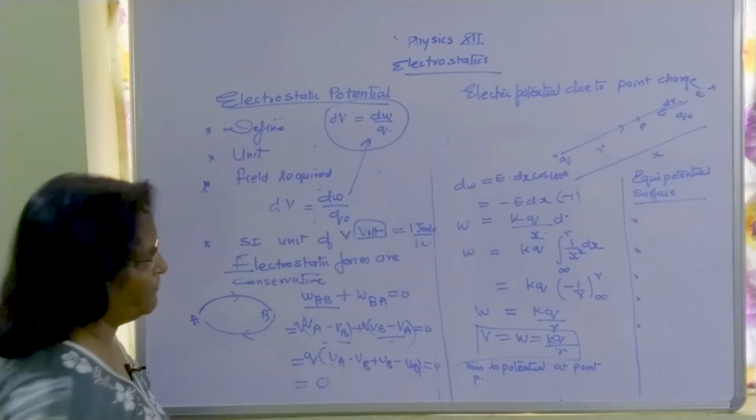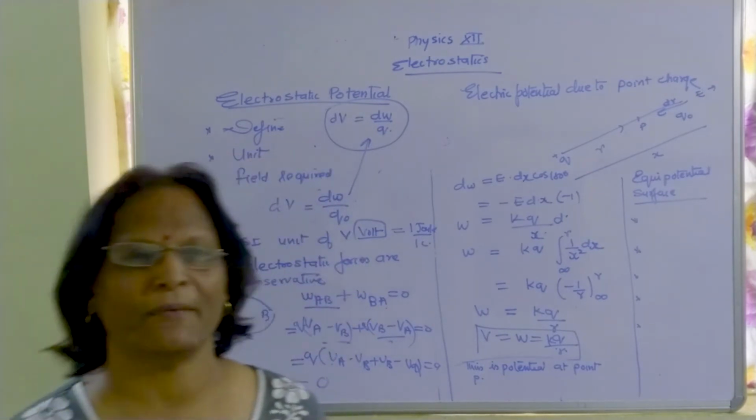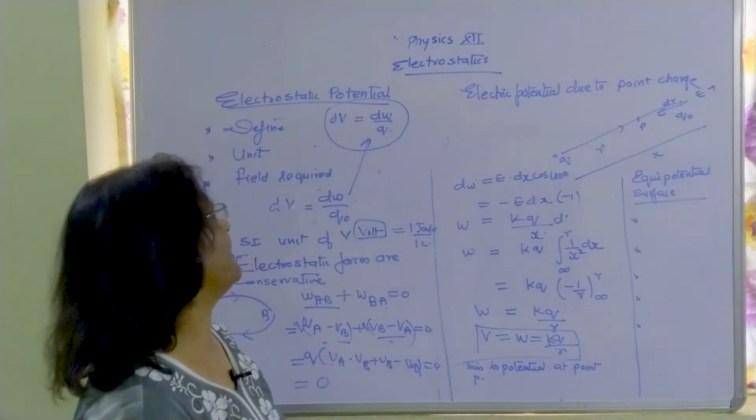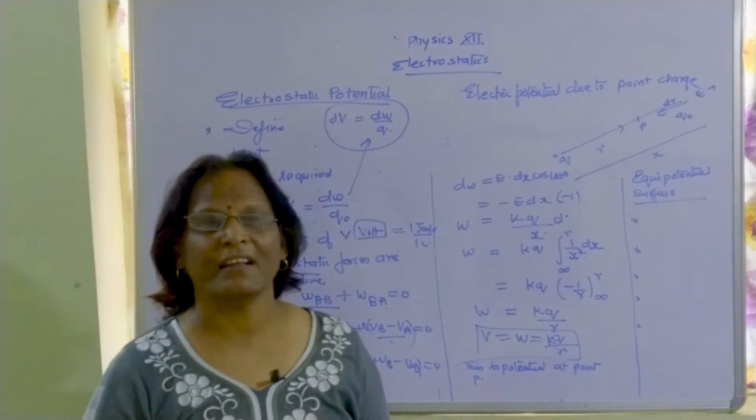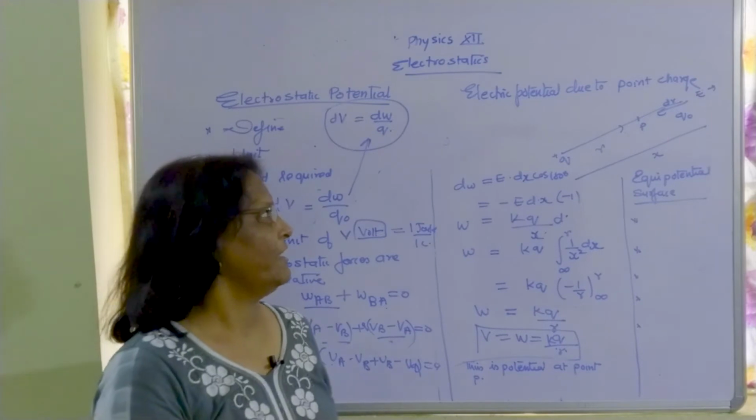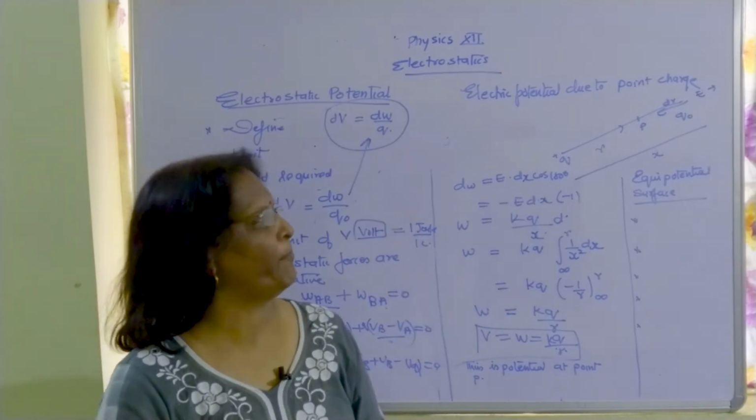So net work done will become 0. When net work done becomes 0, obviously the electrostatic forces working here are conservative by nature. Now, electrostatic potential due to a point charge.